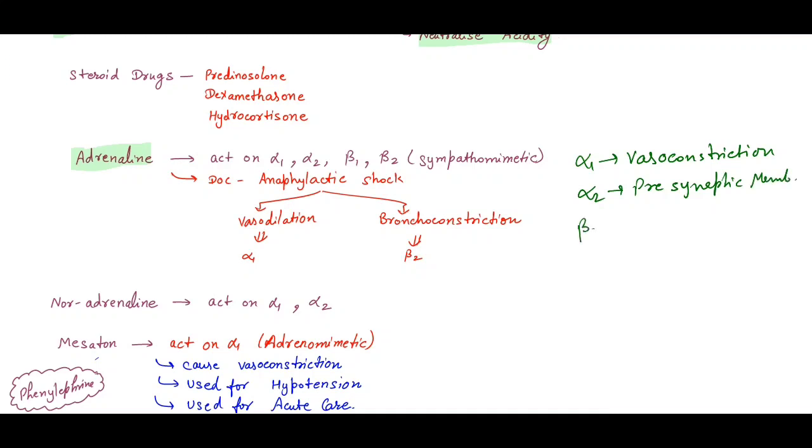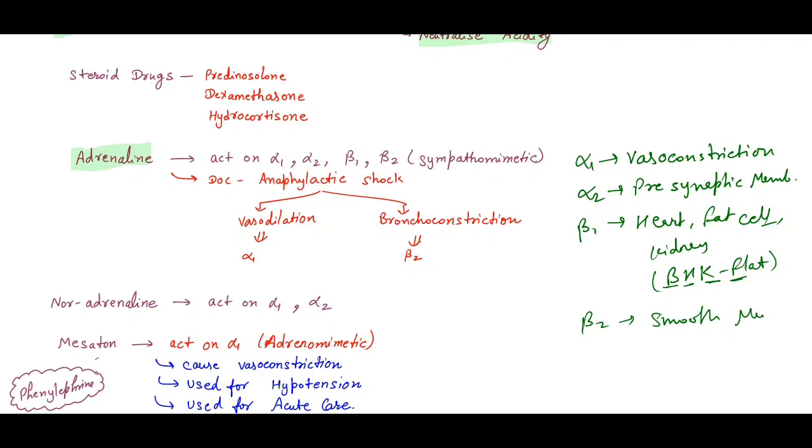Beta 1 is present in the BHK, heart, and fat cells. So remember the BHK flat, or kidney. B means beta 1, H for heart, K for kidney or juxtaglomerular cells of the kidney, F for fat cells. Then beta 2 is present in the smooth muscles, like bronchus or GIT smooth muscles. If in the bronchus, they cause bronchodilation.